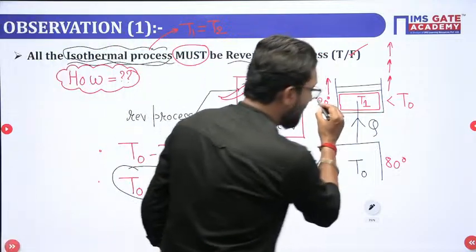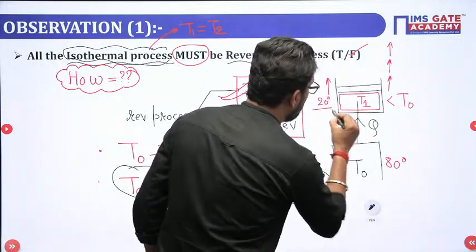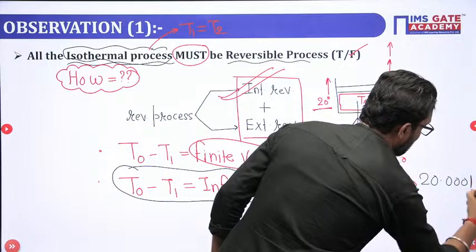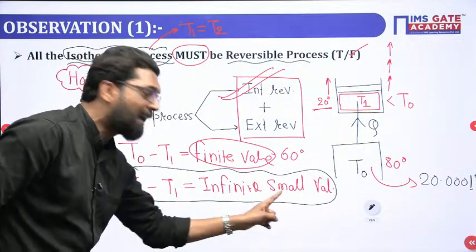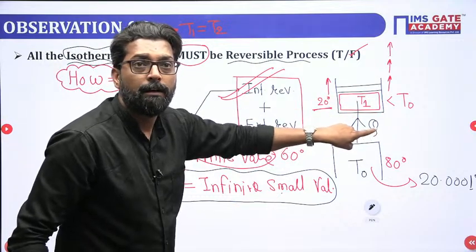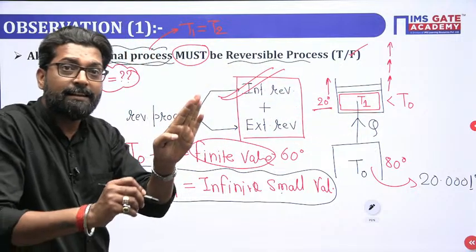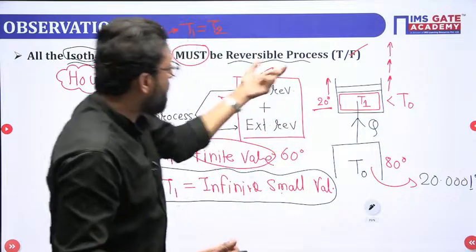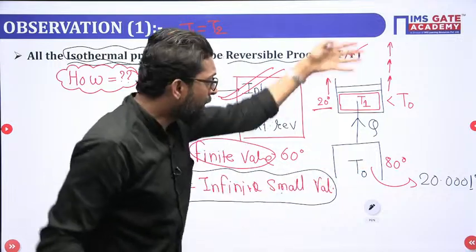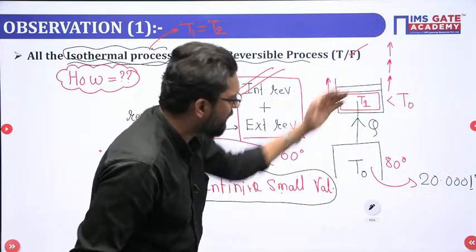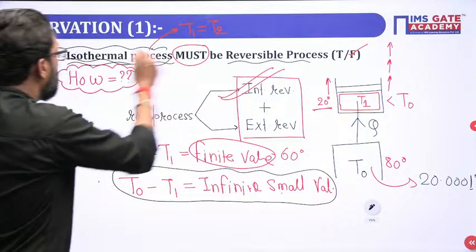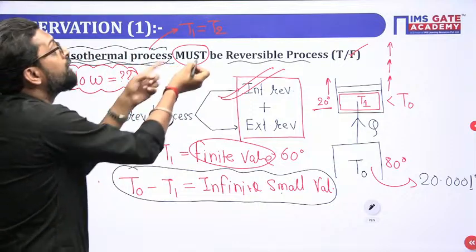If this temperature is 20 degrees centigrade and this reservoir has a temperature of 20.0001 degrees centigrade, then the difference between these two is an infinitely small value. So that depends upon this temperature difference. So the isothermal process may be internally reversible, but it is externally irreversible. Why? Because the heat transfer will happen across a finite temperature difference.